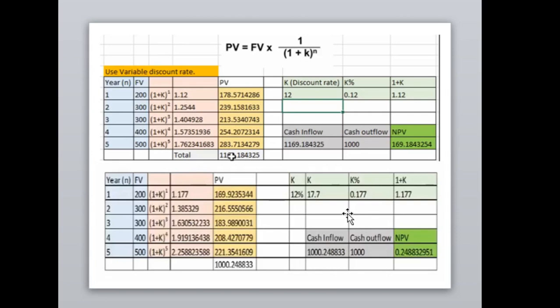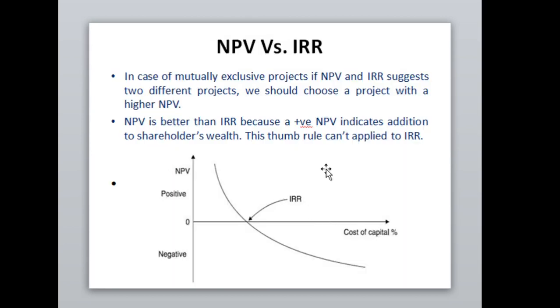Where the NPV will be equal to 0, you will stop your calculation and will find the right answer. This is the IRR. So finally, after calculating this internal rate of return, you are going to see a very clear graph on the screen.